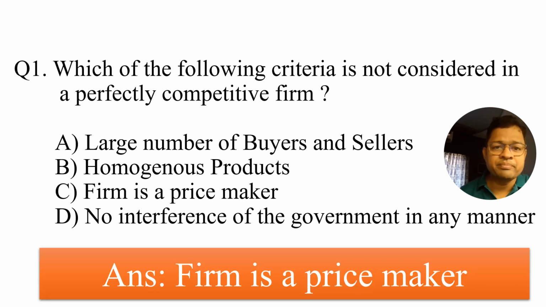The answer is: the firm is a price maker. Because there are a large number of buyers and a large number of sellers, whatever the aggregate demand and aggregate supply will be, that will decide the price for the different firms. Here the right answer should be that the firm is a price taker, but the question is which is not the criterion. Then the answer is: the firm is a price maker, or no firm can decide the price in a perfectly competitive situation.